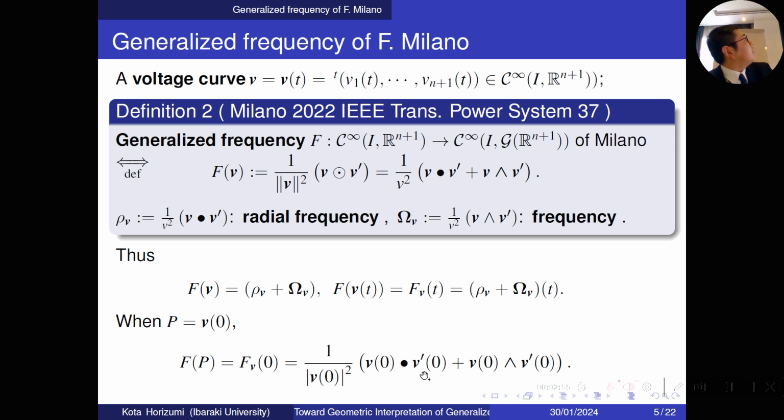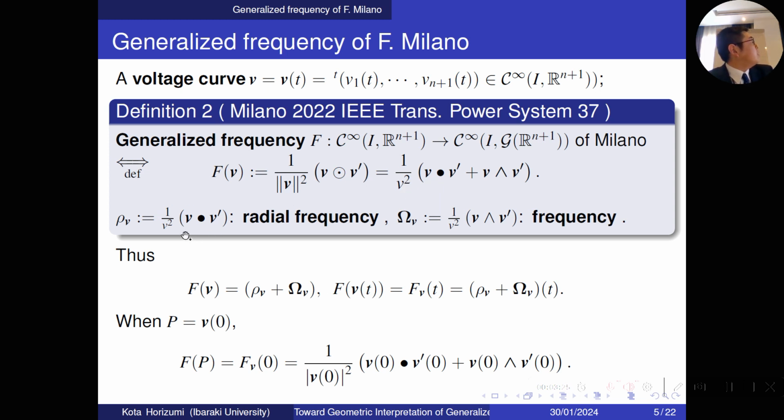So let v be a curve in R^(n+1) and an infinitely differentiable function. So generalized frequency is the function from C infinity(I, R^(n+1)) to C infinity(I, geometric algebra), and it's the function defined by this right-hand side, in which the square of v is the magnitude of v.